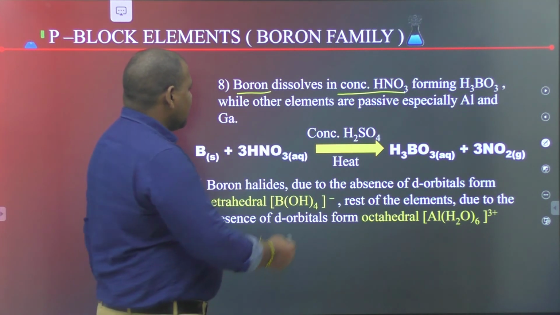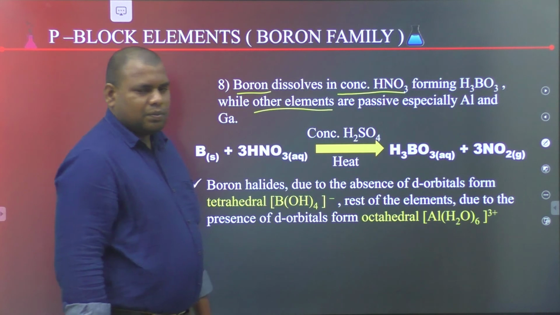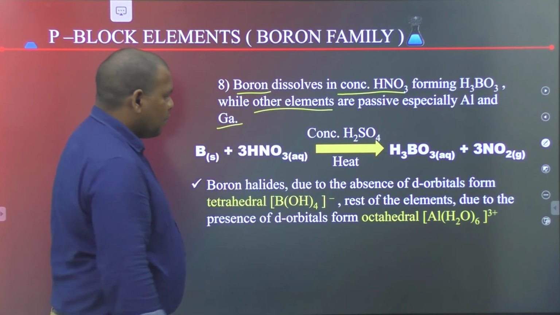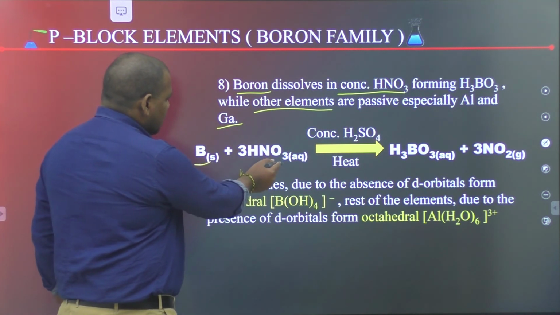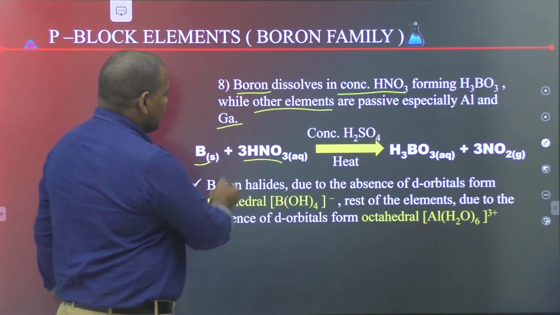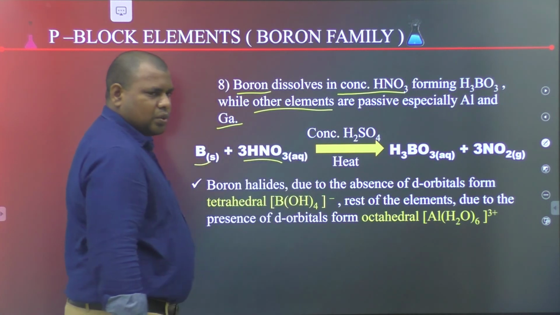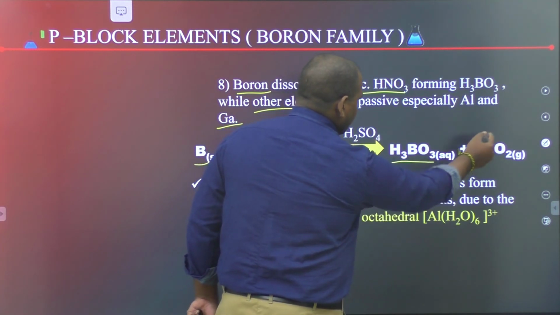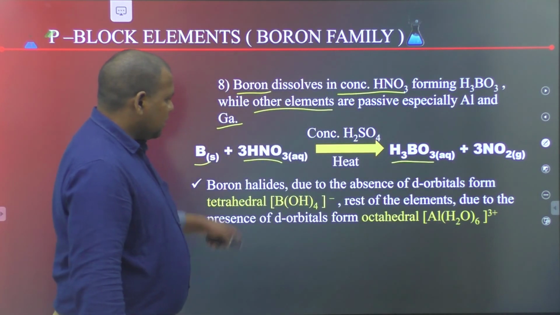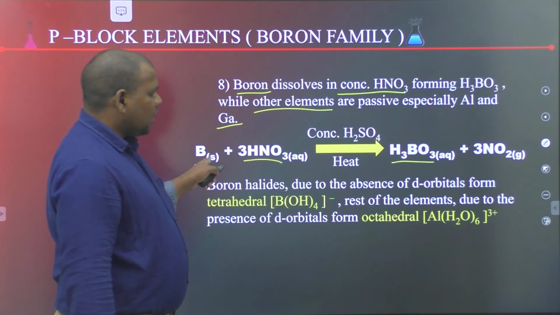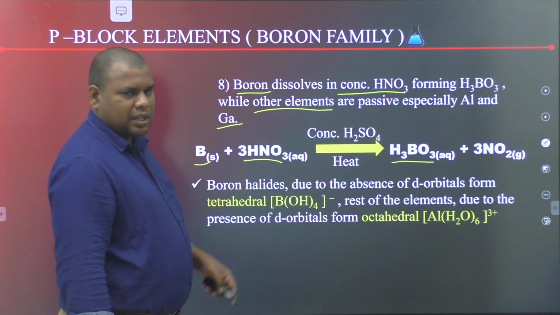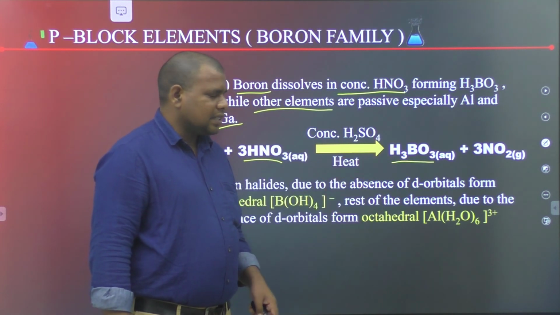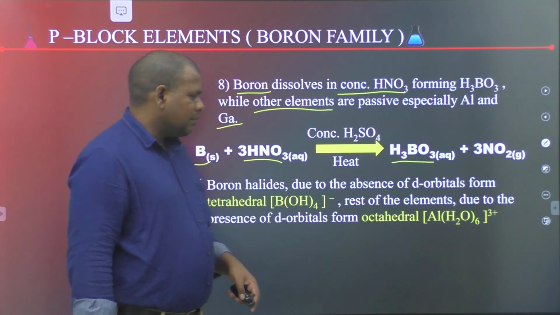Boron reacts with HNO3 in presence of H2SO4, giving boric acid along with NO2 gas liberation. This is an important reaction.